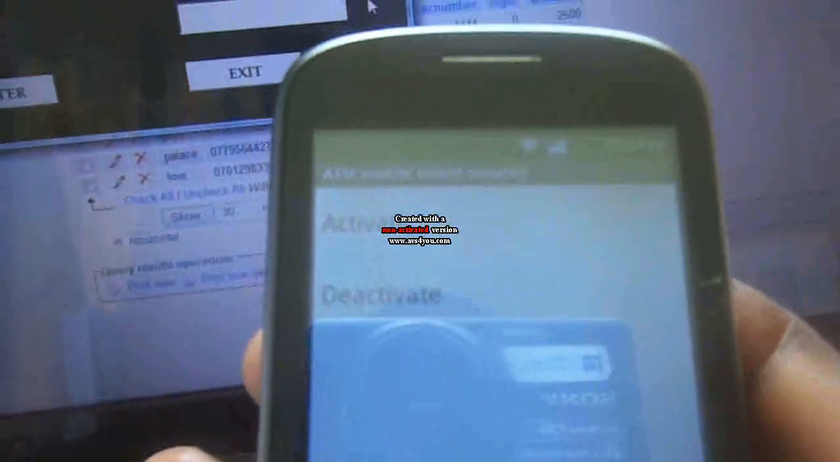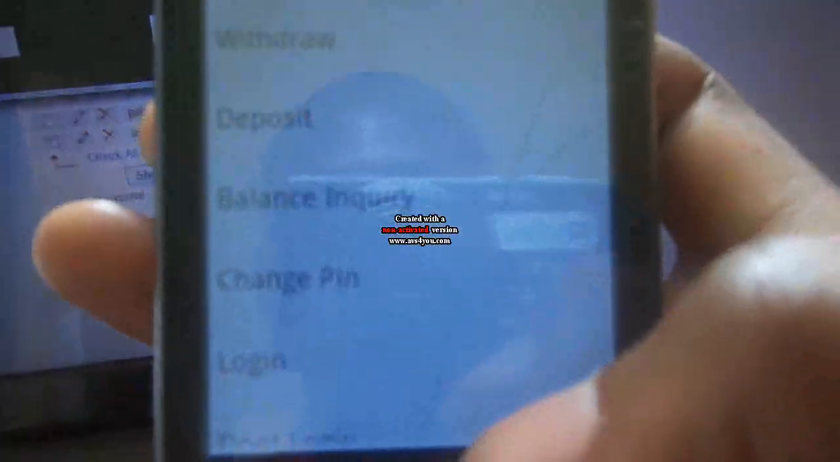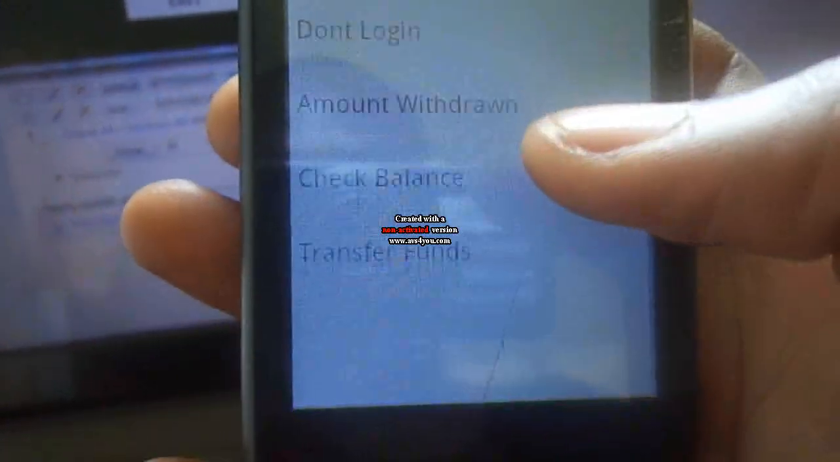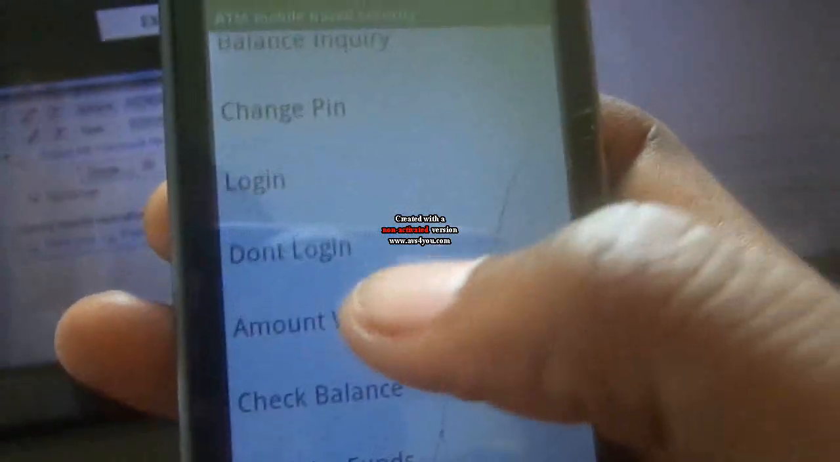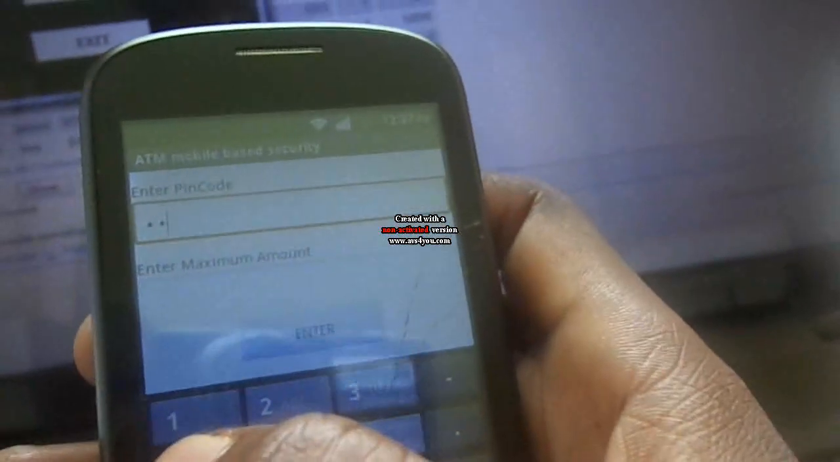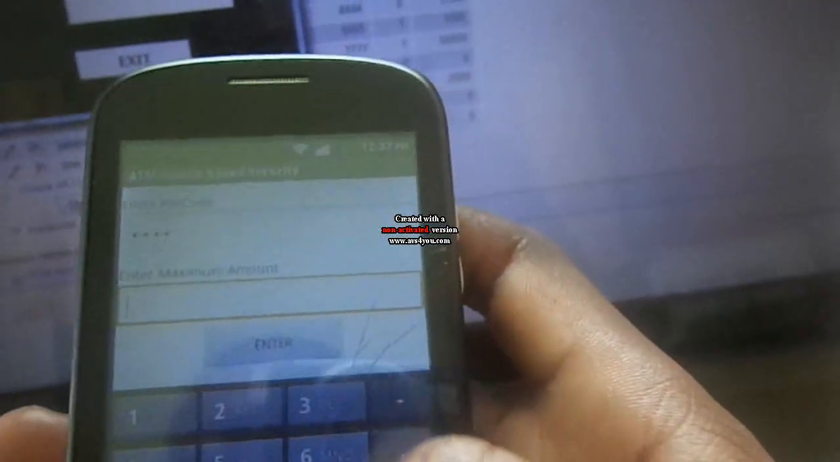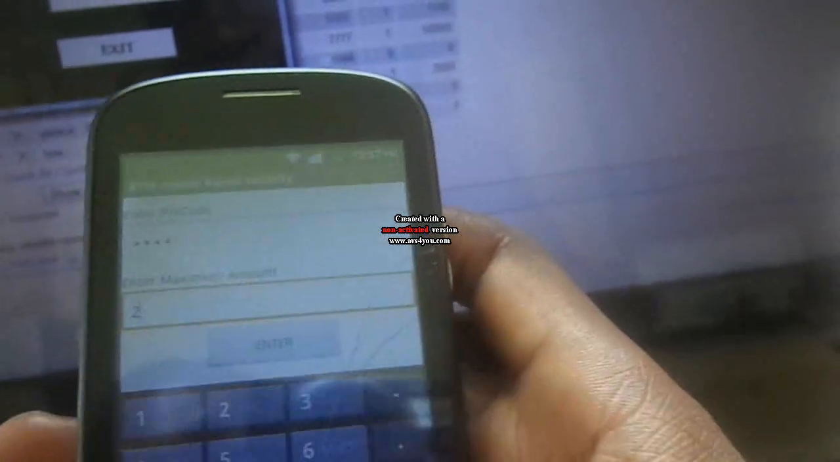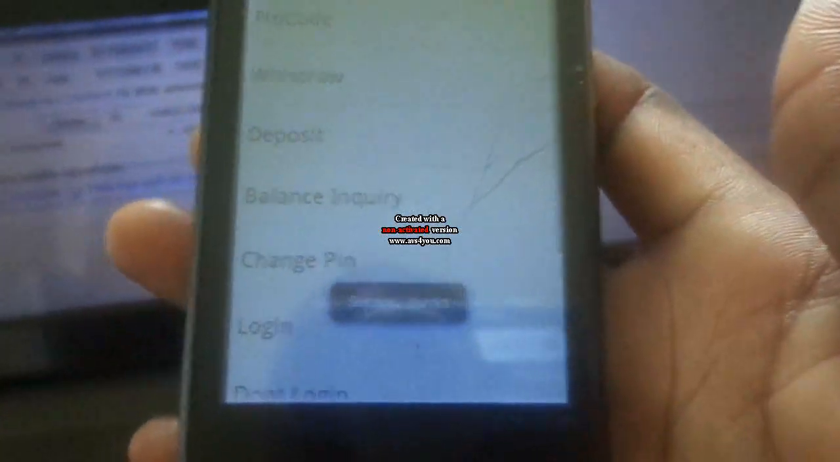So you just come on your mobile application here, and then there is a functionality of amount withdrawn. So you choose that functionality and just input your PIN code. Ours is 4414. Then we choose the amount withdrawn, maybe 200. We don't want him to exceed 200. When I click OK, let us see success.